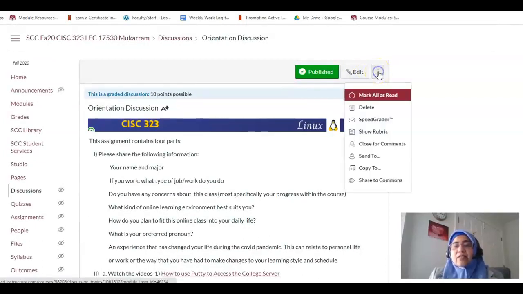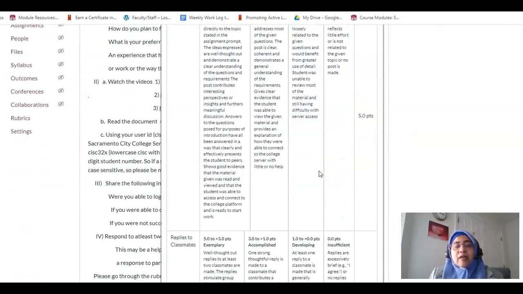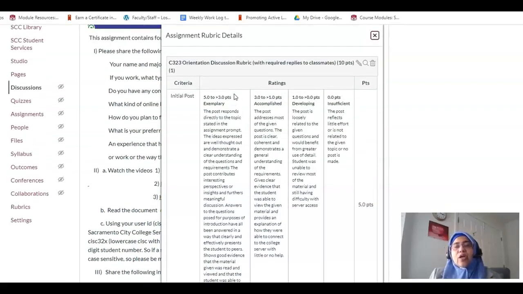So if I click these three icons, it says show rubric here. This gives you detail on how your grade for this particular assignment is going to be earned, and how you can maximize addressing your assignment answers to the prompt so that you can get the full credit for it. So every assignment, your labs and your discussions will have a rubric,